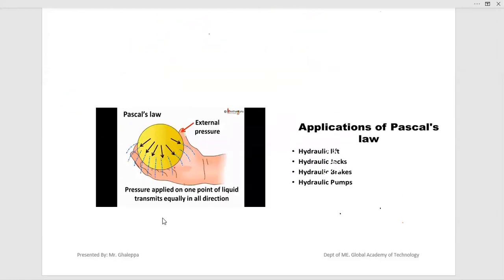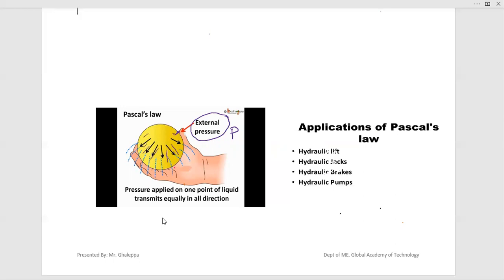Let's consider another example so that you'll understand better. This is one drop of water. You take a drop of water in your hand and you apply some external pressure, that is P. You can also use the word intensity of pressure. When you apply some pressure on the surface of water, this applied or external pressure will be distributed through each and every molecule of water.